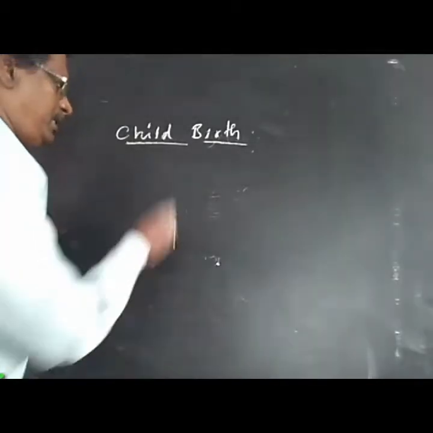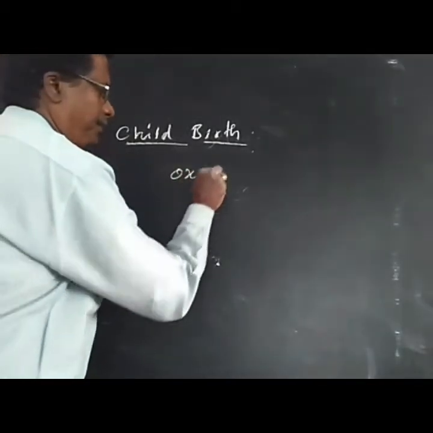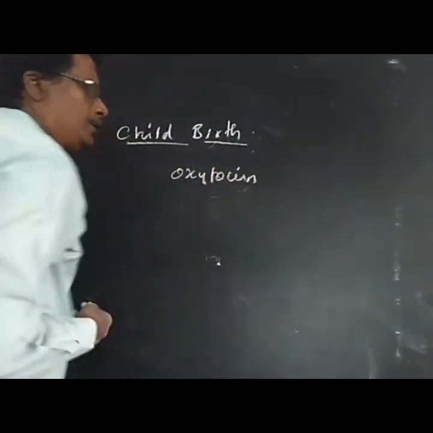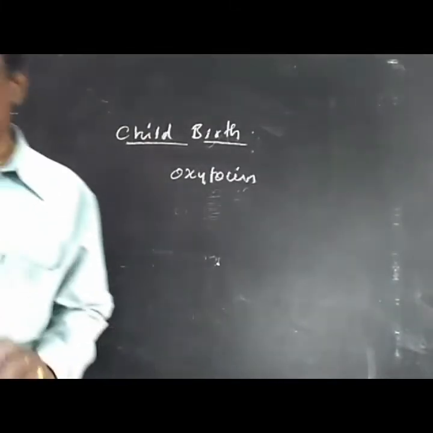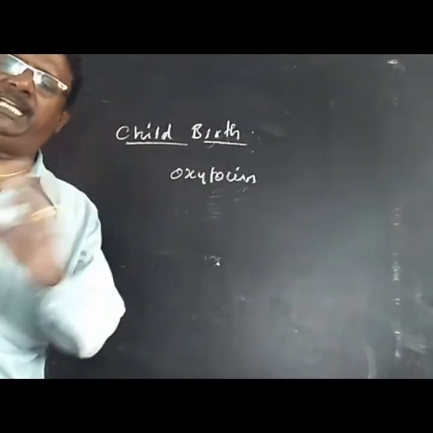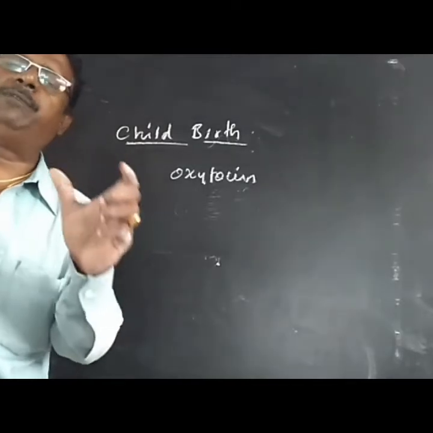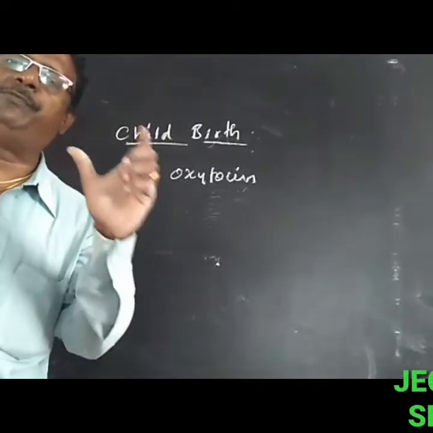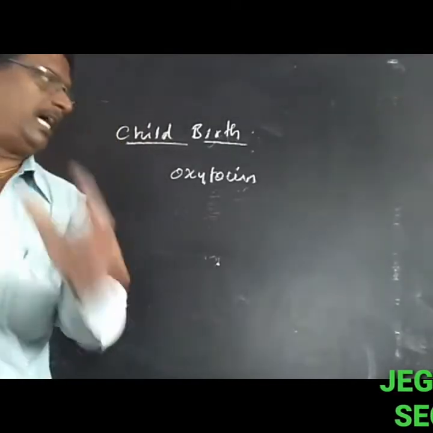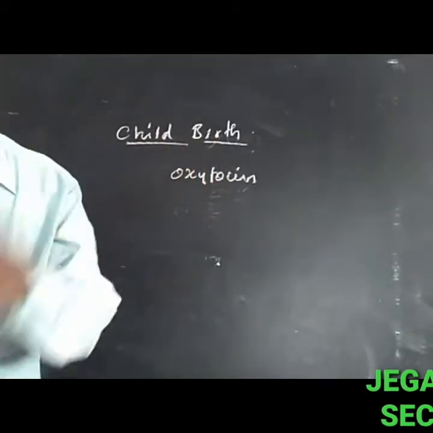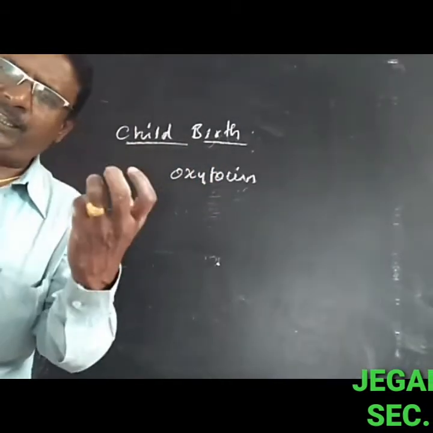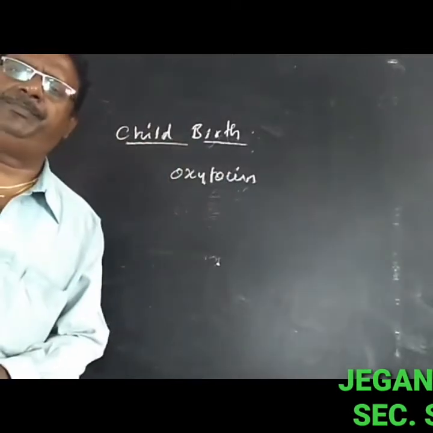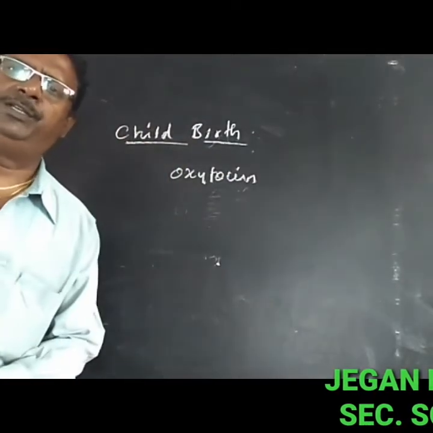Here, oxytocin is a hormone from the posterior pituitary gland. The posterior part of the pituitary gland is called the neurohypophysis. It produces the hormone oxytocin to stimulate uterine contraction and expansion.